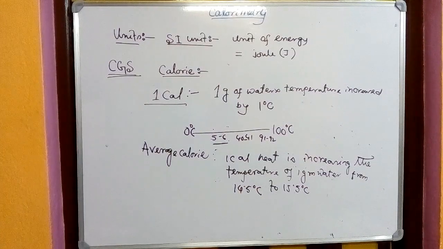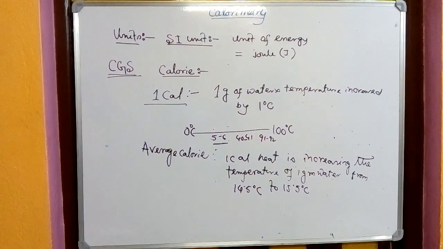That is, the heat which increases the temperature from 14.5 degrees centigrade to 15.5. You see, 1 degree centigrade here. That much amount of heat energy is taken as average calorie. Is it clear? So calorie is a unit of heat, which we are able to measure in this way.